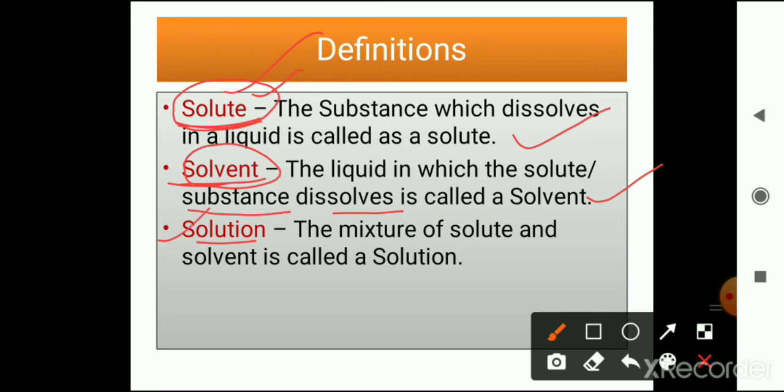Last one is solution. The mixture of solute and solvent is called a solution, or we can say the mixture of two things in which one thing is liquid and one thing is solid is called a solution. We can take the example of salt plus water, in which salt is a solute and liquid water is a solvent, and the solution is salt solution.